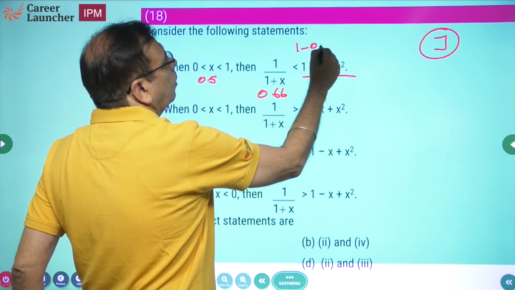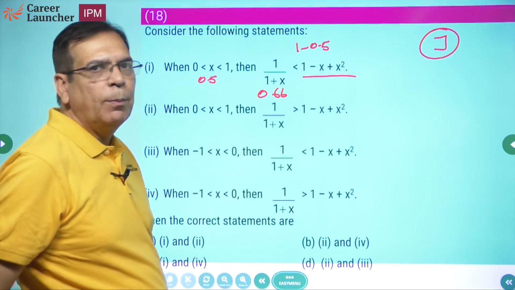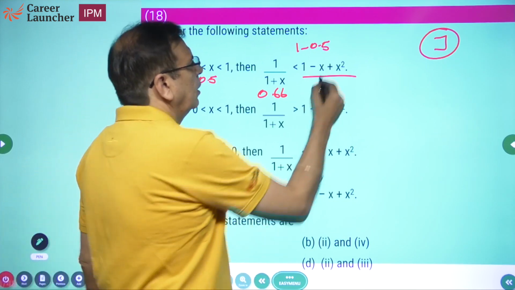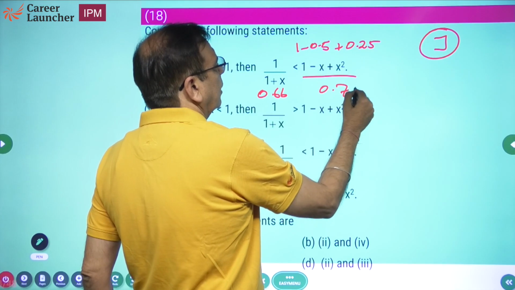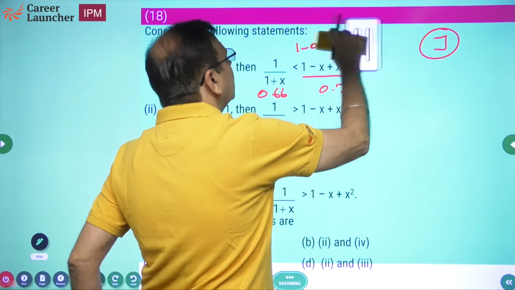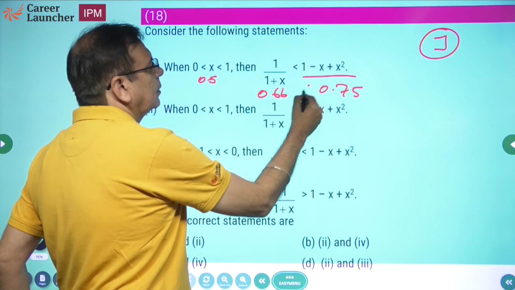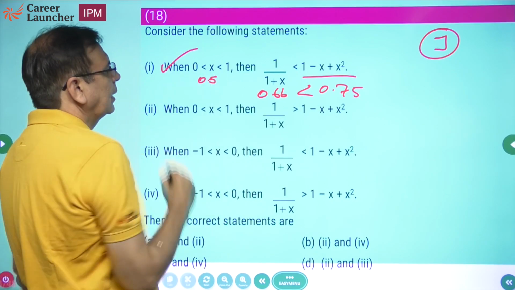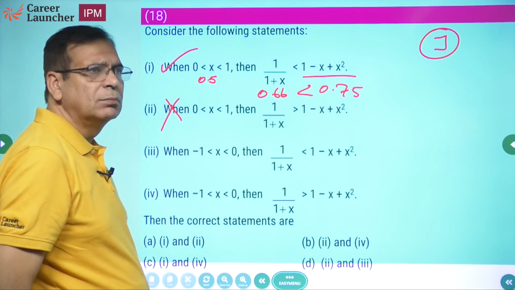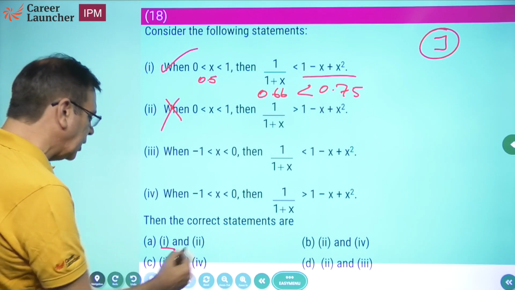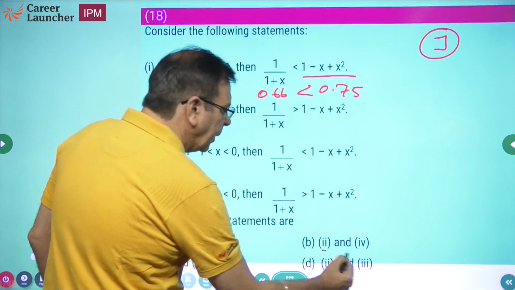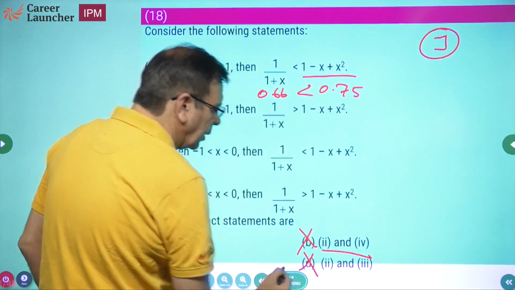1 minus 0.5. And what is x square? 0.5 square will be 0.25 plus 0.25. So how much does it become? 0.75. Okay. So right hand side is 0.75. Which is greater? This. That means statement 1 is correct. Statement 2 is wrong. Go to the choices. Statement 1, correct statement, statement 1. Statement 1 is missing wrong.